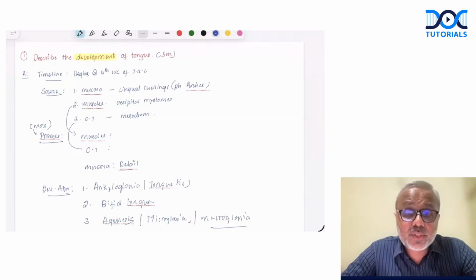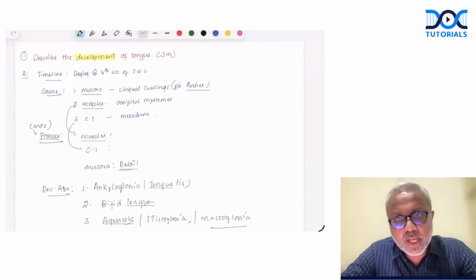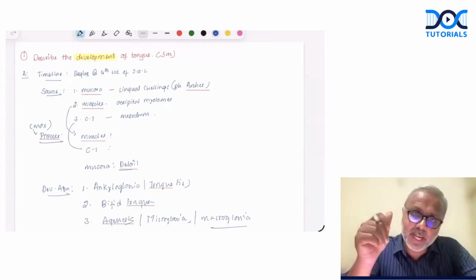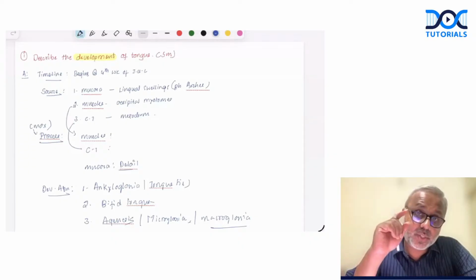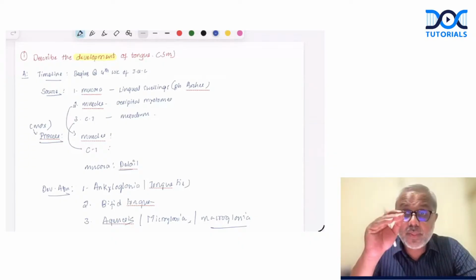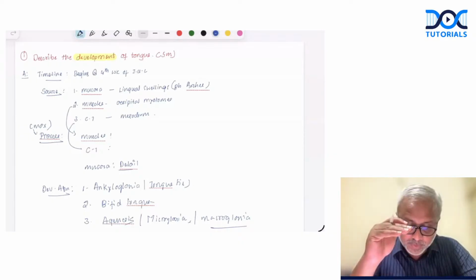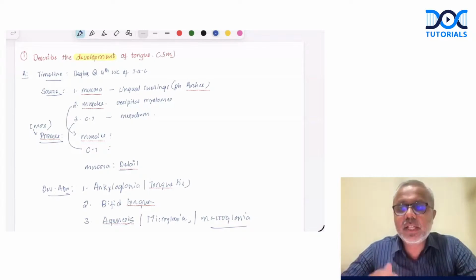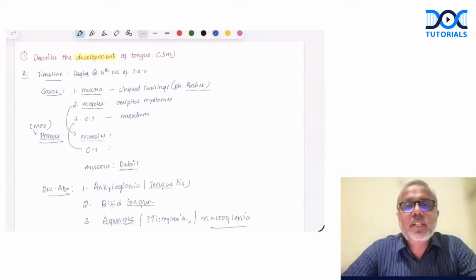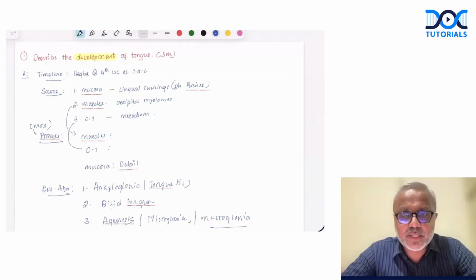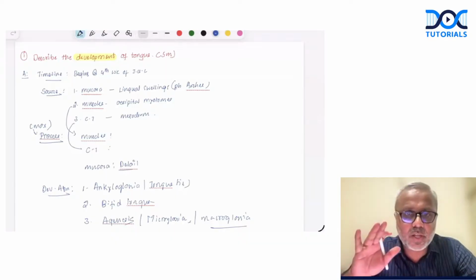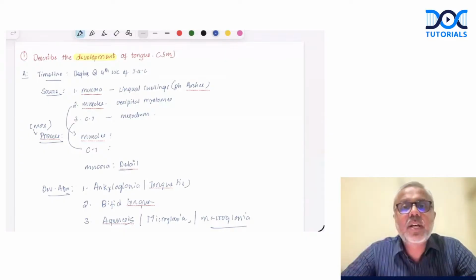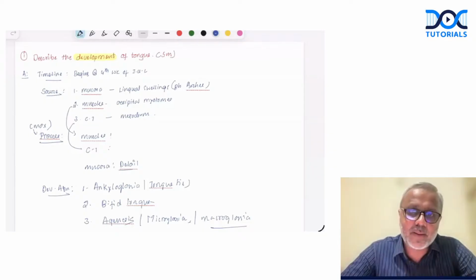Are we clear? So this is how you should mention the development of the tongue if asked. So remember the timeline, then the source for each of the layers, then the muscles, right? So timeline, source, process, and developmental abnormalities. This is how we should describe the development of the tongue muscles, or the tongue as a whole. Done. As I said, a very important short essay question for your exams. Make sure you revise it again, right?